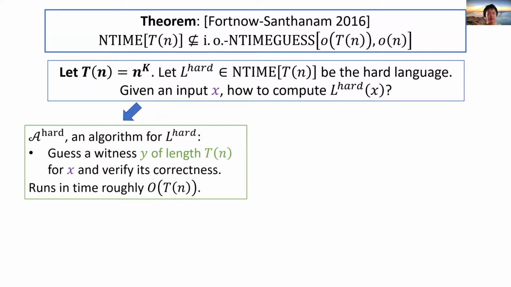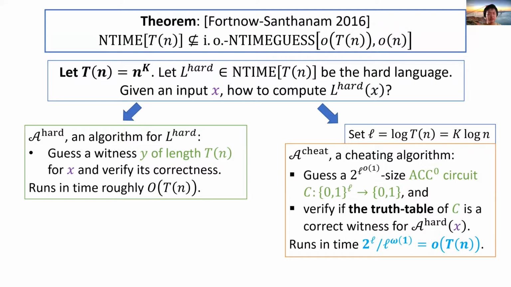Again, if the proof is given as a truth table of a small ACC circuit, we can speed up the verification. For brevity, we set a parameter L as log T(n), which is roughly k log n. We consider the cheating algorithm H∞. H∞ guesses an ACC circuit capital C of a size sub-exponential in L and verifies if the truth table of capital C is the correct witness for A hard of x, using the non-trivial SAT algorithm for ACC. This can be done in time 2 to the L over superpoly(L).